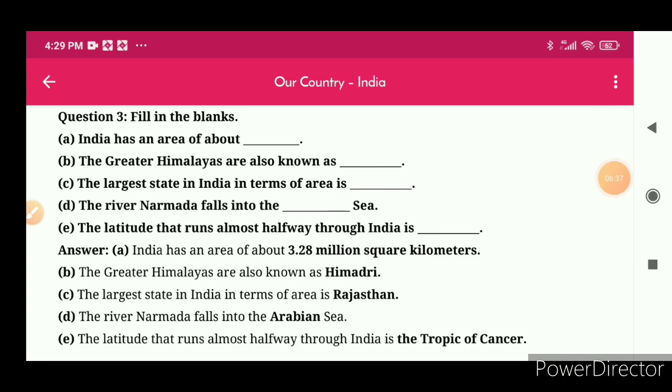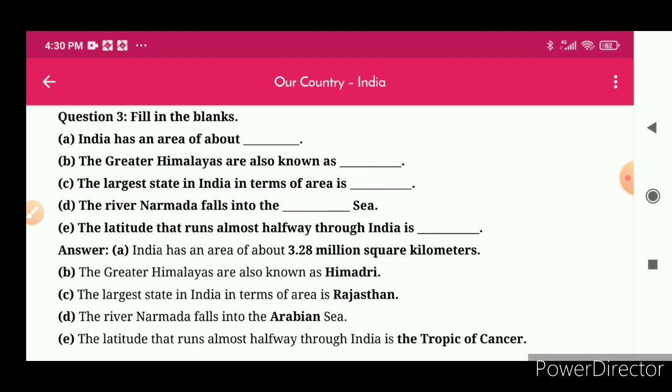Question number 3. Fill in the blanks. A. India has an area of about 3.28 million square kilometers. Answer is 3.28 million square kilometers. B. The Greater Himalayas are known as Himadri. C. The largest state in India in terms of area is Rajasthan.